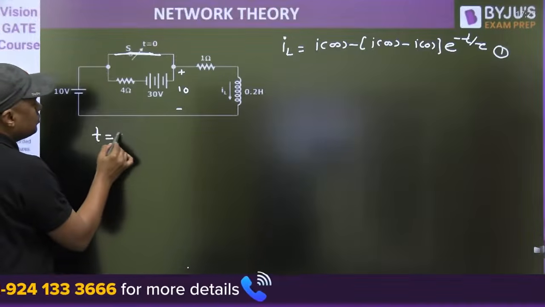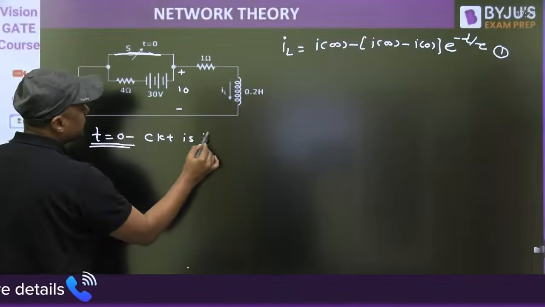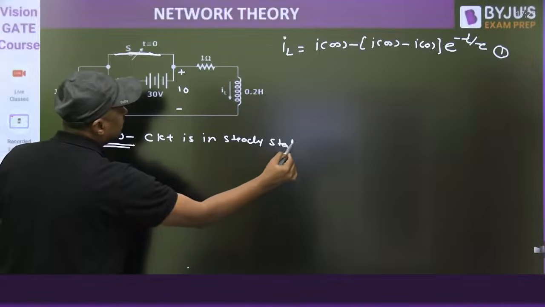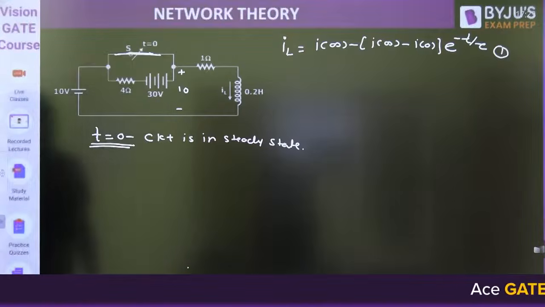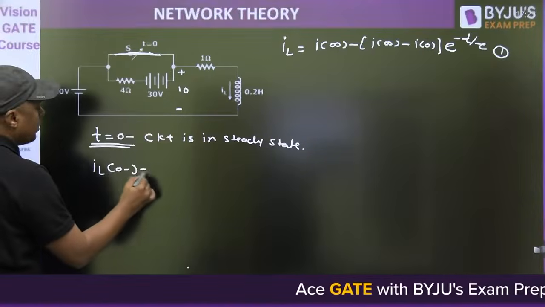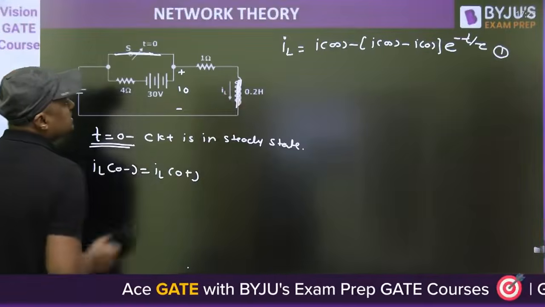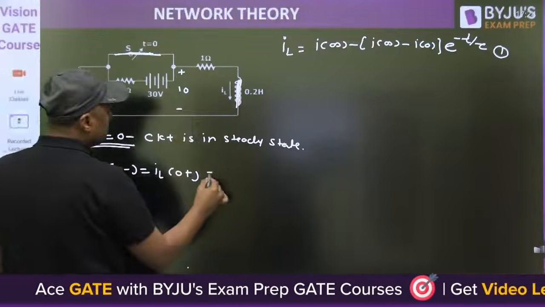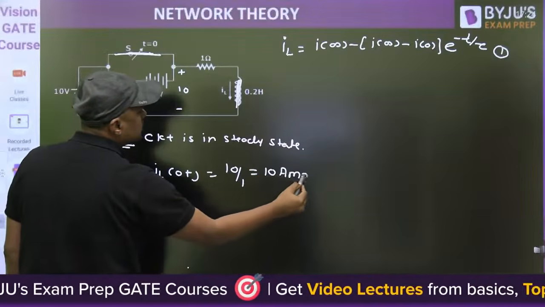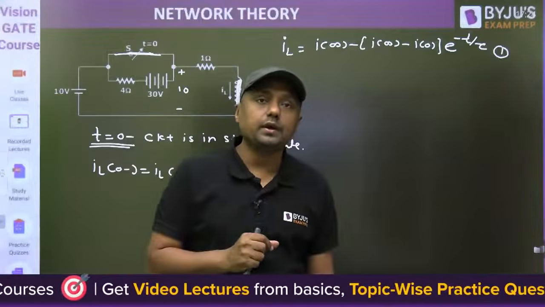Exactly at t equal to 0 negative, just before switching, the circuit is in steady state. IL at 0 negative is equal to IL at 0 positive, because the inductor acts as a short circuit under steady state. 10 divided by 1, 10 ampere. That is the initial current through the inductor.